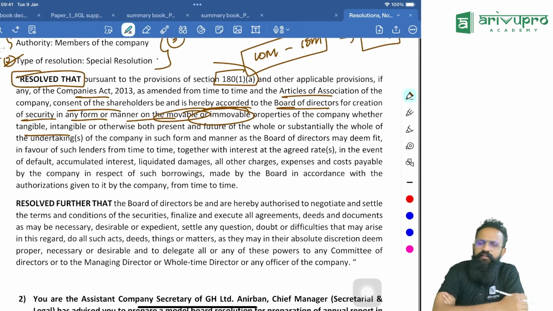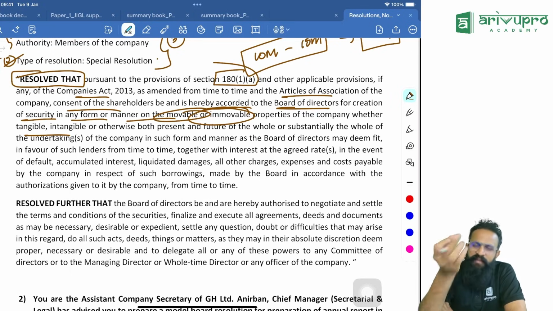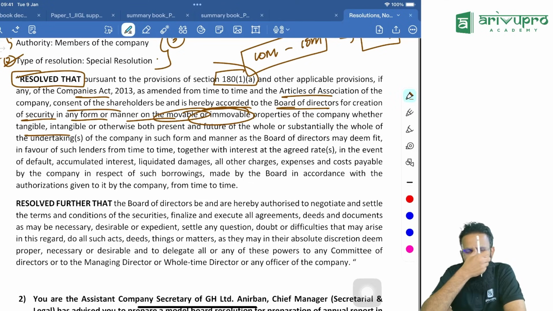I'm starting a resolution, the resolution has to start with the words RESOLVED THAT. It should be in capitals. So, where is it written? In fact, if you ask me, it is not written any place. This is not even a standard. It is just a followed format. That's all. People are using this. But is it mandatory, sir? Is it somewhere written that all your minutes have to start with the word resolved? That answer is no. Nowhere it is written. But yes, it has become a practice. So we are expected to write that.